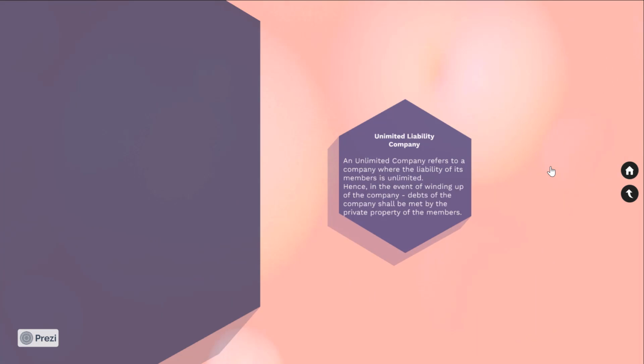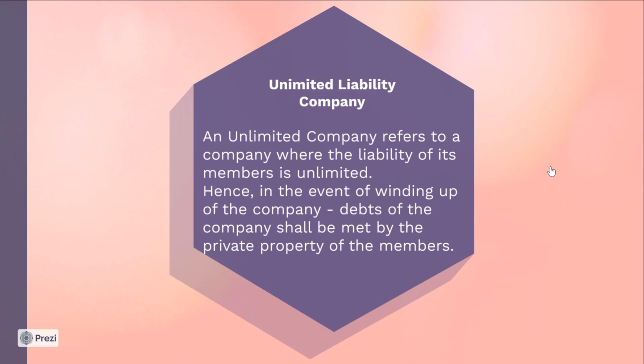In the case of an unlimited liability company, it refers to a company where the liability of its members is unlimited, which means in the event of winding up of the company, the debts of the company will be met by the private property of the members.